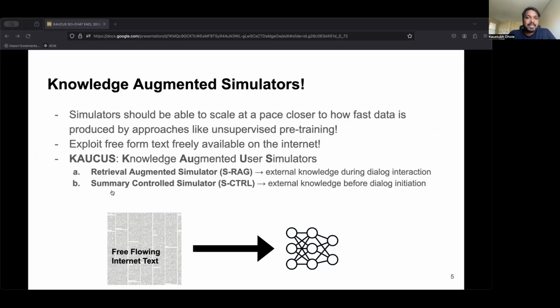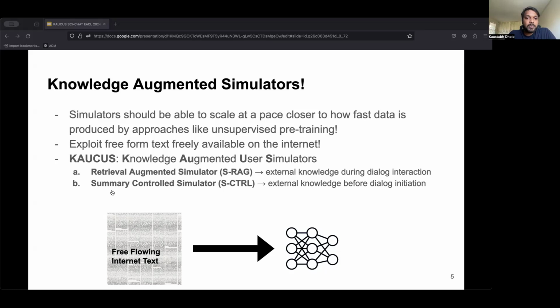Simulators should be able to scale at a pace faster than or at least closer to how fast data is produced and consumed on the internet. For example, how it's used in unsupervised pre-training settings. That is only possible if we are able to reduce intermediate schemas and directly utilize natural text freely available on the internet, but still not compromise on control.